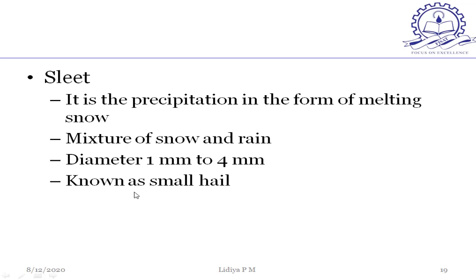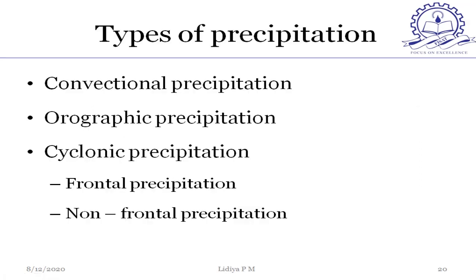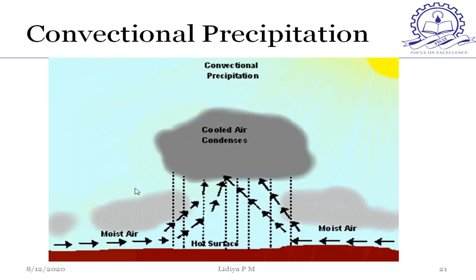Snow pellets are also known as small hail. Its diameter is less than hail, so it is called small hail. Next is types of precipitation. We can classify the precipitation into three: convectional precipitation, orographic precipitation, and cyclonic precipitation. Cyclonic precipitation is again classified into frontal precipitation and non-frontal precipitation.